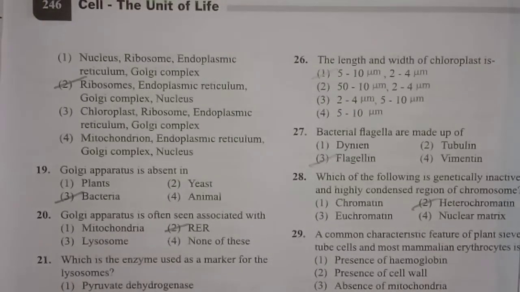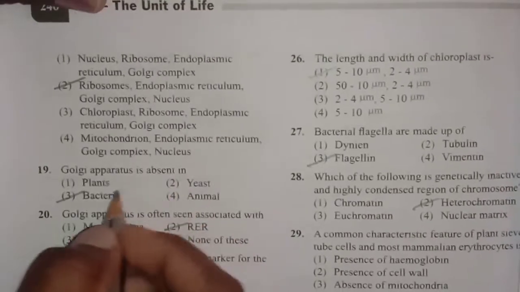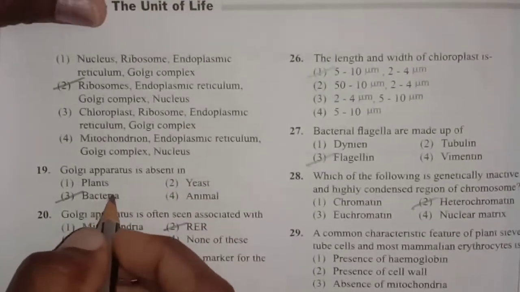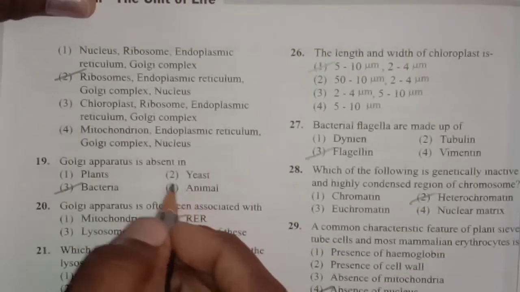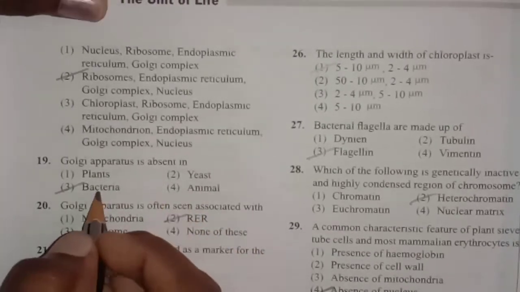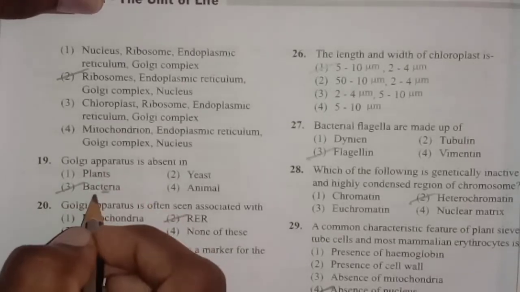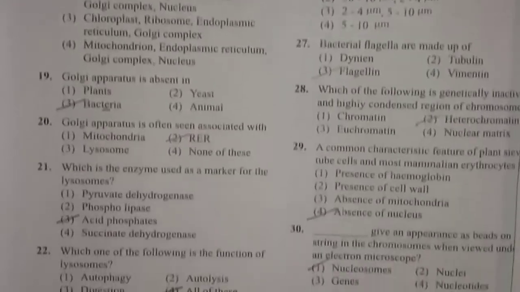Next one, Golgi apparatus is absent in. So the Golgi apparatus is absent in bacteria, because plants, yeast and animals are eukaryotic cells, and they usually contain Golgi complex, but in bacteria the membrane bound cell organelles are absent, so the Golgi apparatus is absent in bacteria.